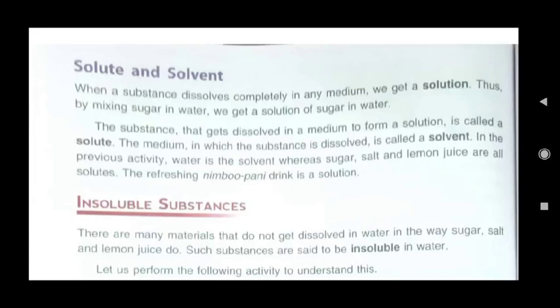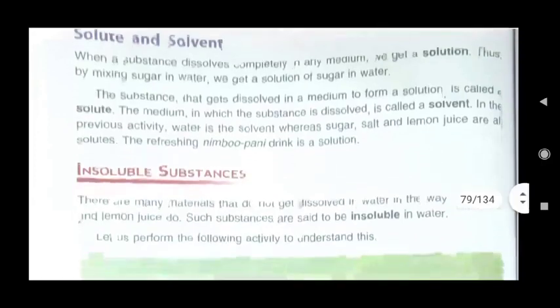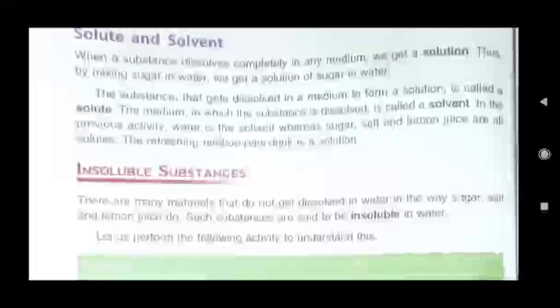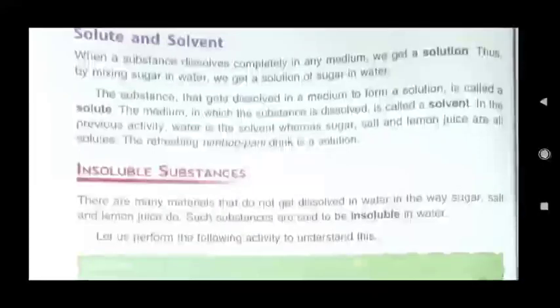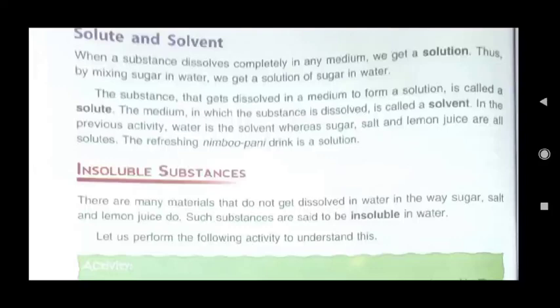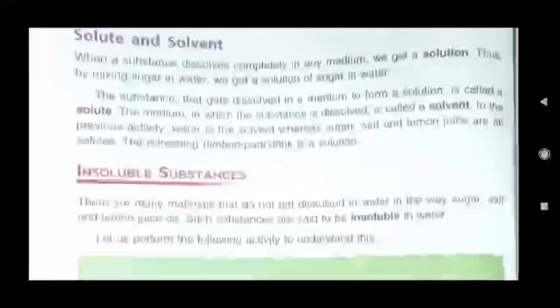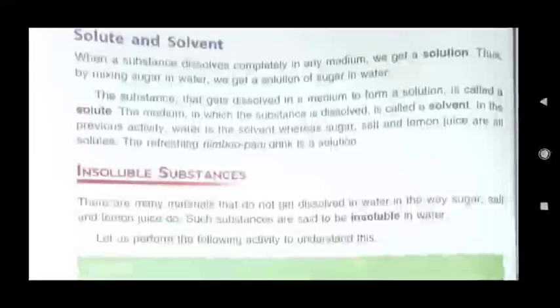of solute and solvent. Here you see it is written, when a substance dissolves completely in any medium, we get a solution. Like in the above activity which I told you to do at home, sugar, lemon juice, salt, they all dissolved in water, and that water is now solution.